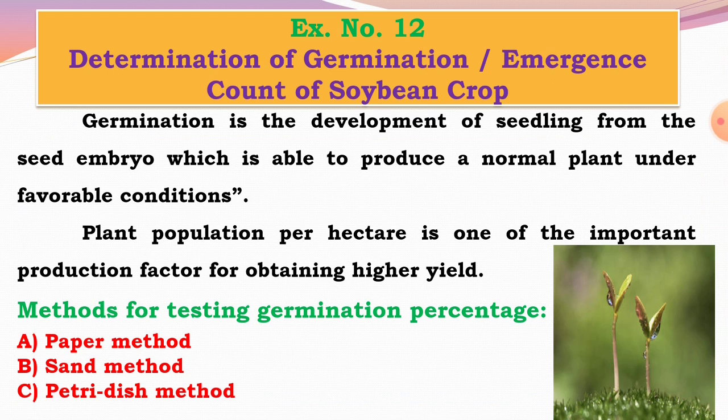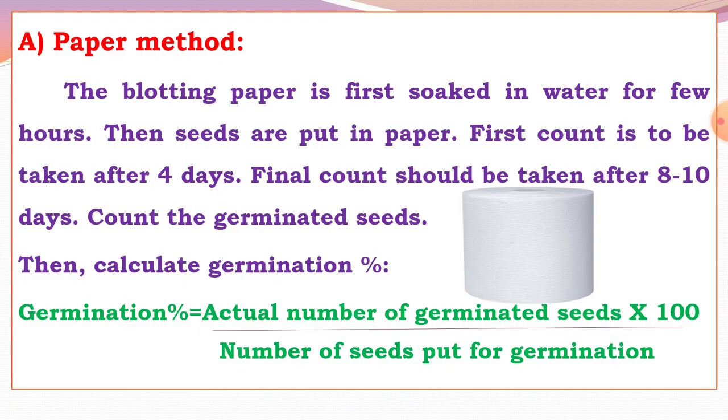Then see the methods for testing germination percentage. There are three methods used for testing the germination percentage in soybean. The first method is the paper method, the second is the sand method, and the third is the petri dish method. First is the paper method, in which blotting paper is used.